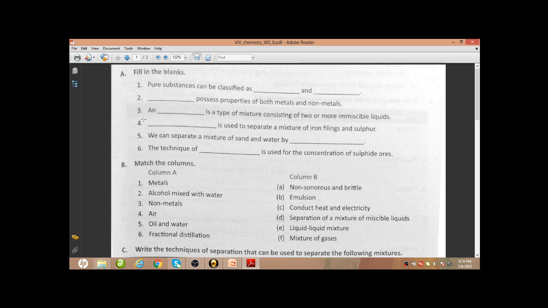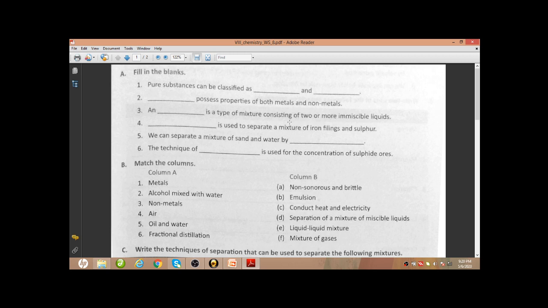For question number 3, this may be oil and water. Okay, you can write it as oil and water is a type of mixture consisting of two or more immiscible liquids.